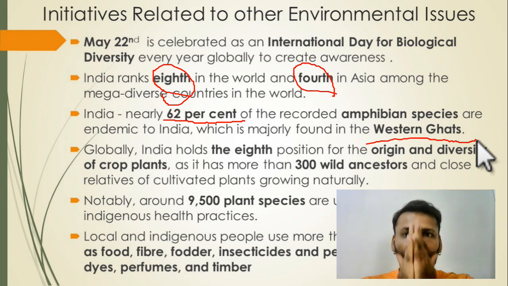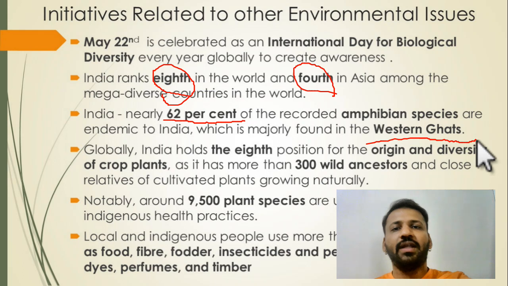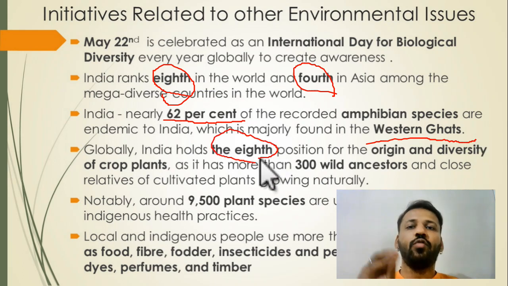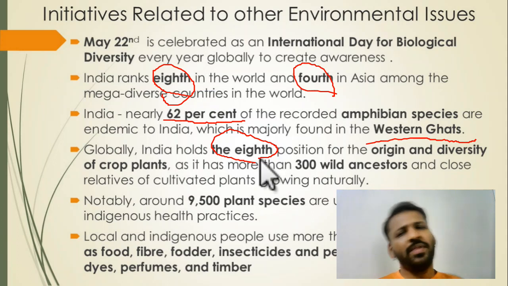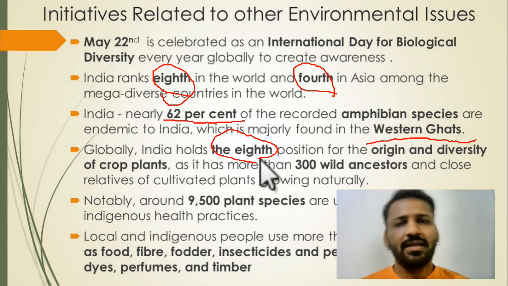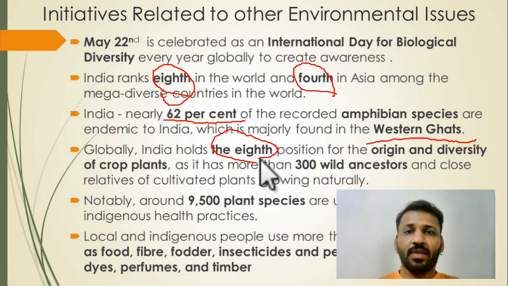Again, in terms of crop plants, we rank 8th. India ranks 8th in terms of origin of crop plants. Many crop plants like cotton and rice originated in India. We have 300 wild ancestors and close relatives of many cultivated plants growing naturally. Wheat is there, rice is there, so many millets are there.